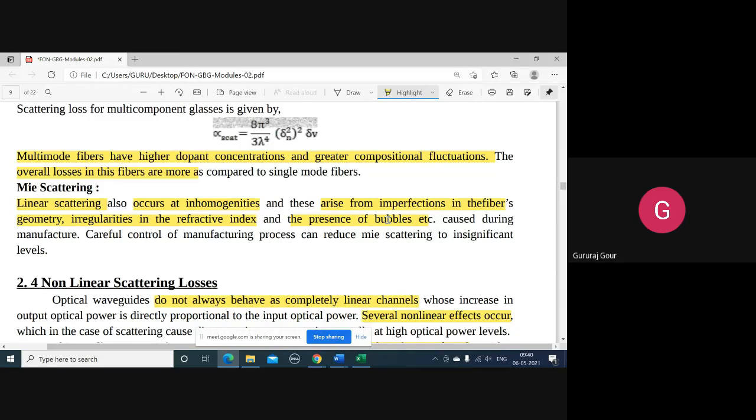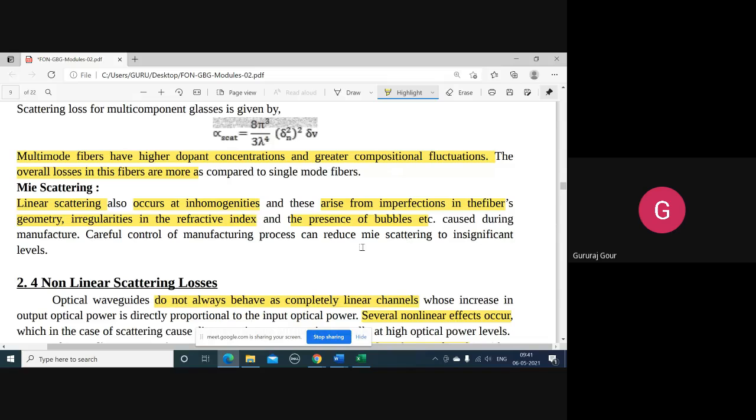So by carefully controlling the manufacturing process, we can minimize this Mie scattering. So remember, there are two types of linear scattering losses we have discussed so far: Rayleigh scattering loss and Mie scattering loss.